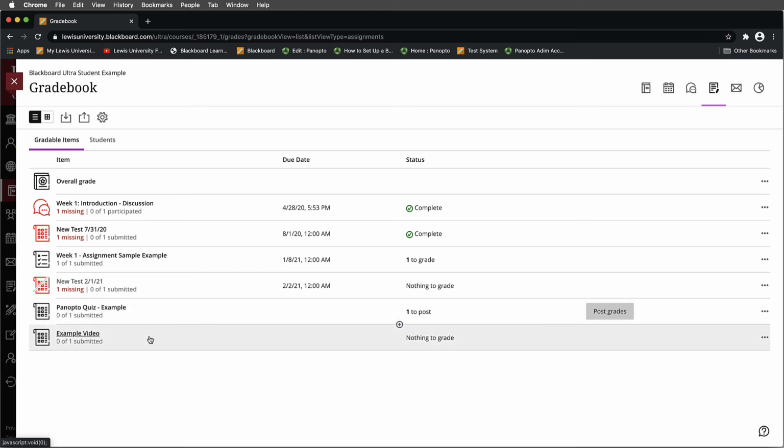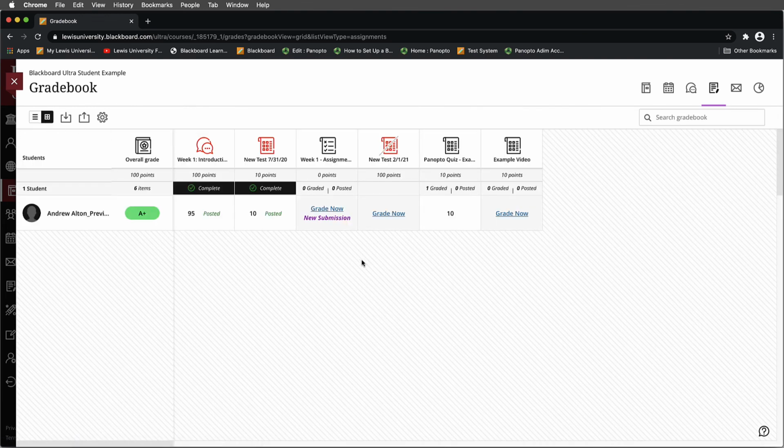It automatically is set up here because we integrated the tool. This 10 here is actually from a previous quiz that I had taken, and you can see that once I got it correct as a student, it automatically updated the grade center for me.